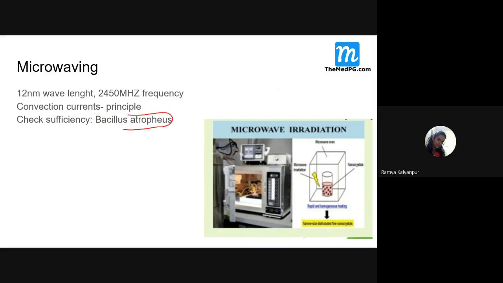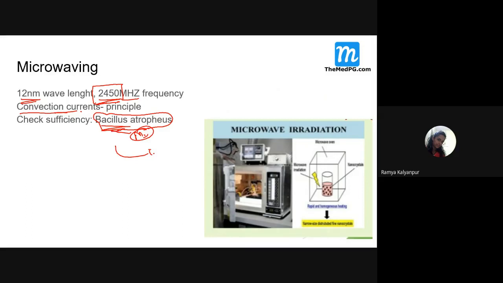Because it is very, very important for you. In microbiology, this question can be asked. Again, from here also, a question can be asked. What is the wavelength, students? 12 nanometer. What is the frequency? 2450 megahertz. And what is the principal, convection currents?